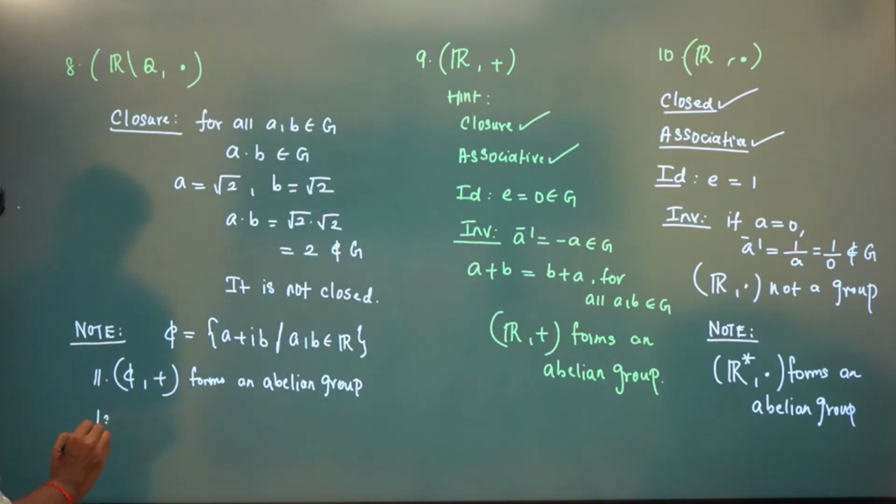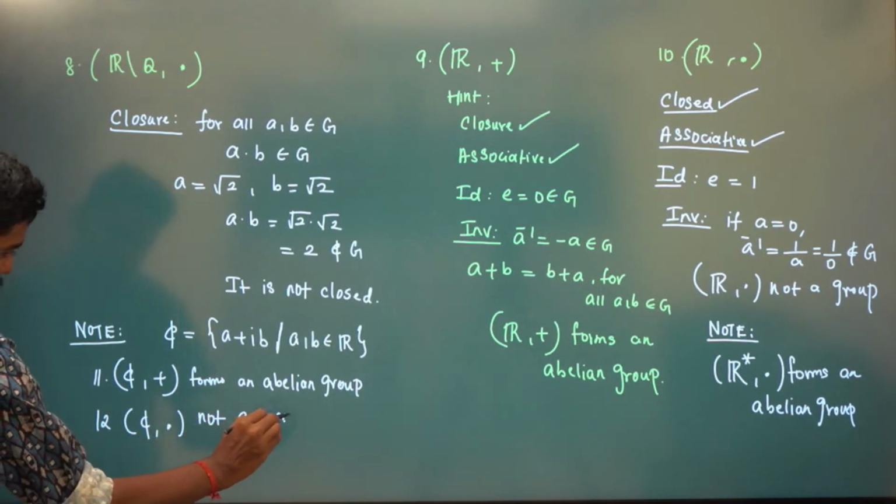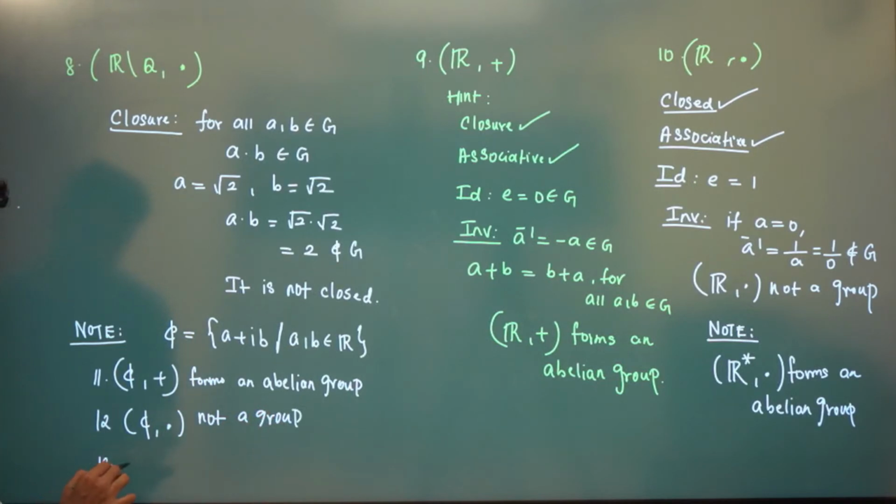And what about complex numbers with respect to multiplication? Not a group because for 0 we don't have an inverse. But if you take complex numbers without zero with respect to multiplication, that is C star, C star forms an abelian group.